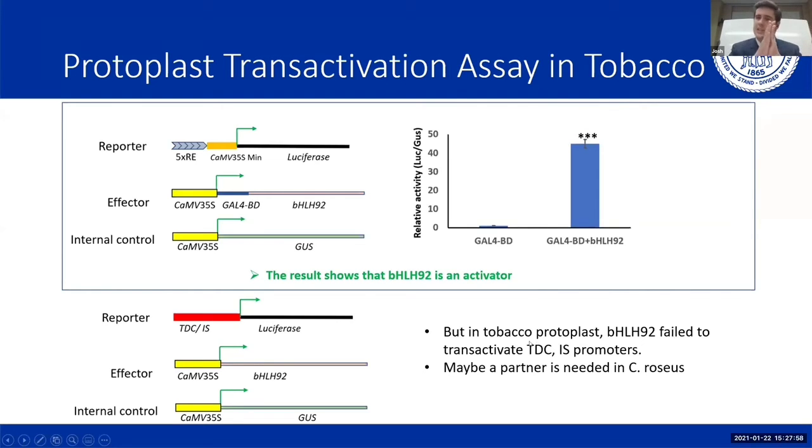We believe that it's an interesting question because why was bHLH92 able to increase the RNA expression of target genes in the floral infiltration overexpression lines, but was unable to transactivate the TDC and IS promoters in our protoplast transactivation assay? That leads us to the speculation that maybe there's a co-activator involved. Maybe a partner is needed from Catharanthus for this activation to occur.